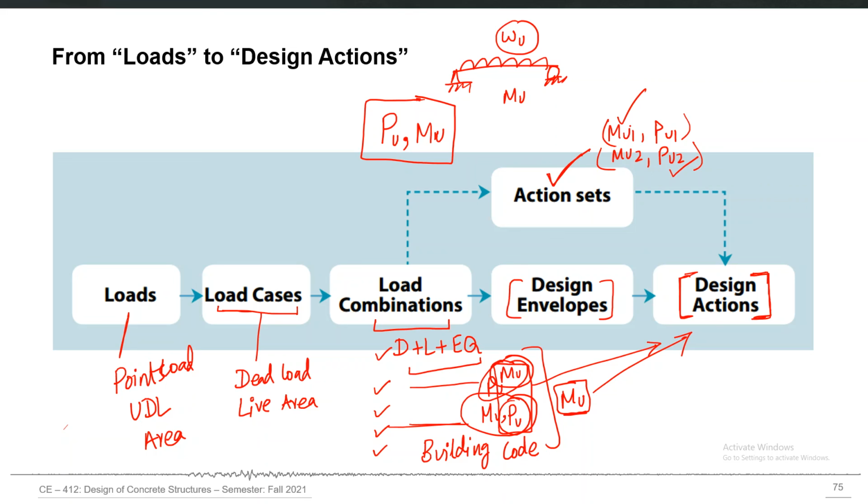You design for the maximum moment and the corresponding axial force in that same load combination. Similarly, you design for PU2, but with the moment caused by the same load combination. So both of these action sets can be separately used for design, and then you go for the final design.